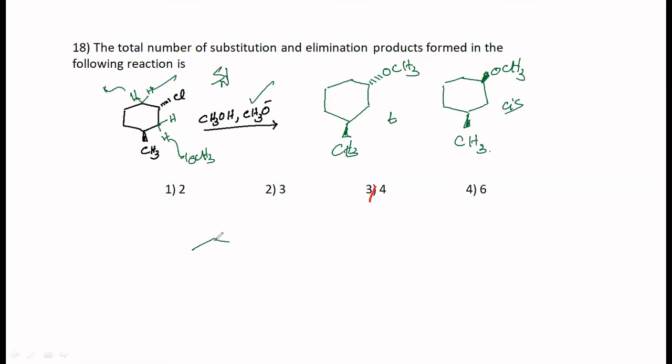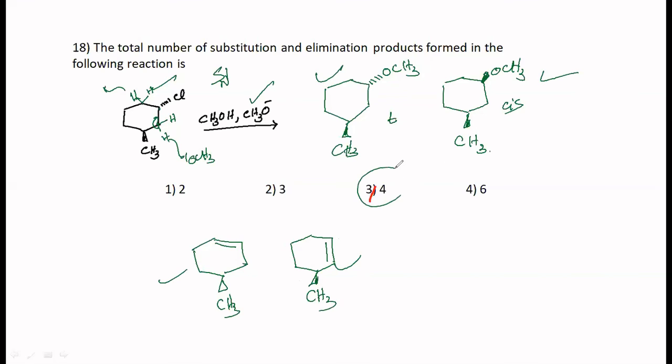Depending upon that, you are going to get 2 isomers, which will be a double bond here with CH3 here, or you can even have CH3 there, and this bond has to move here, a double bond. Both are possible. So these 2 isomers, and these 2 isomers. So in total, you should get 4 isomers. That's correct.